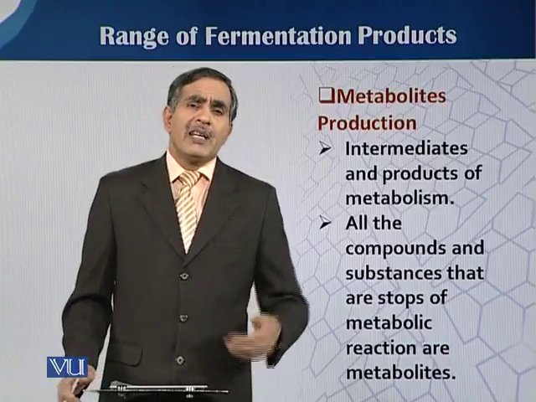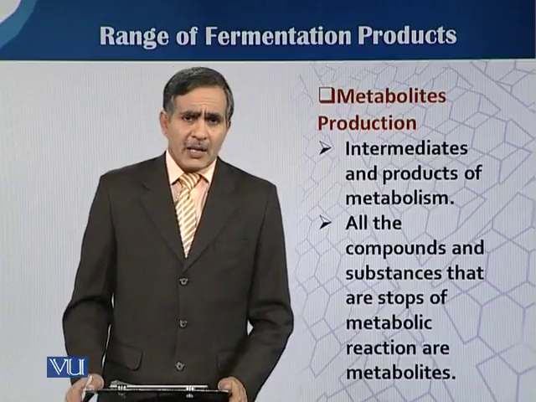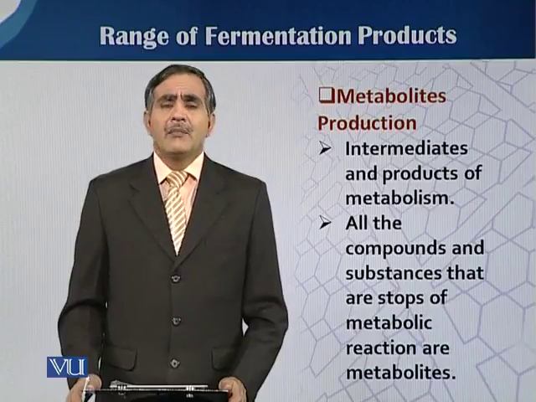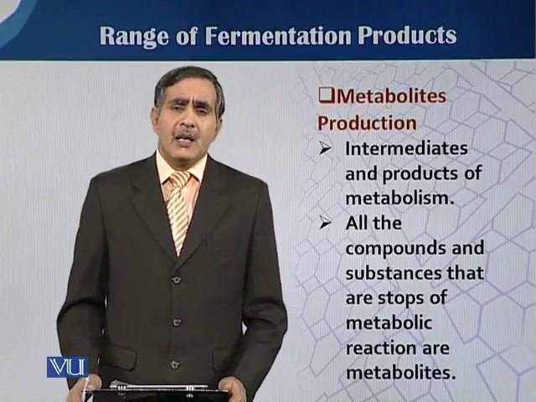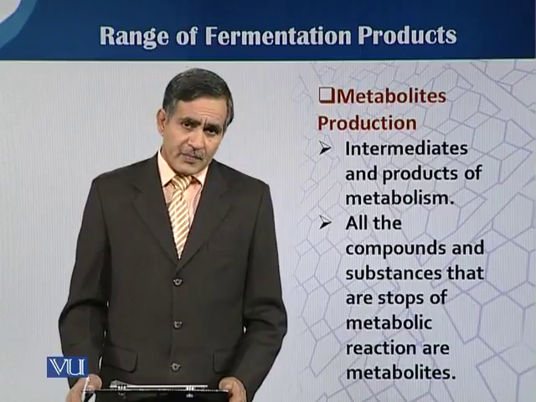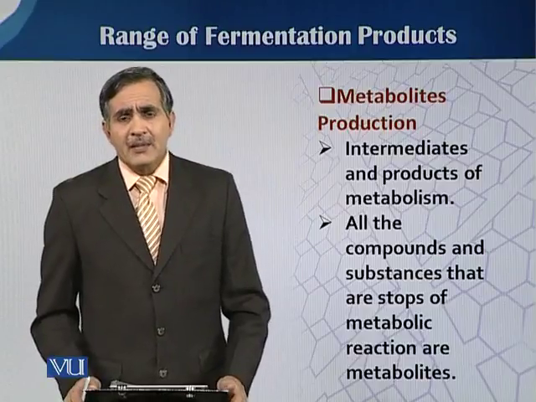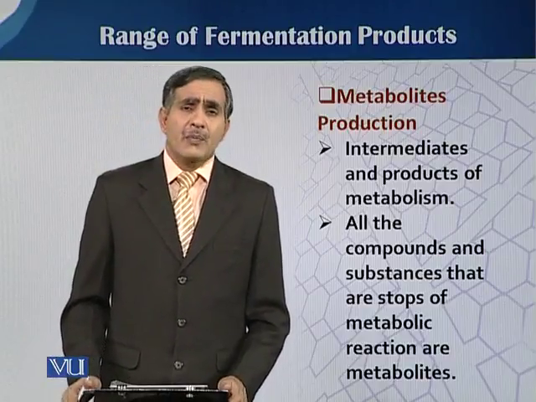So, when we culture any microorganism or organism through fermentation, these metabolic pathways are a continuous process. As we saw in the first stage, biomass can be our focus product.